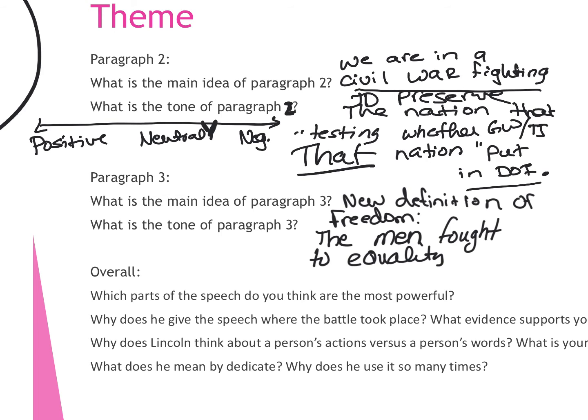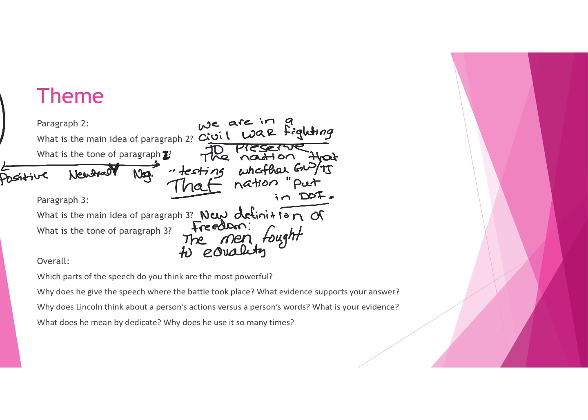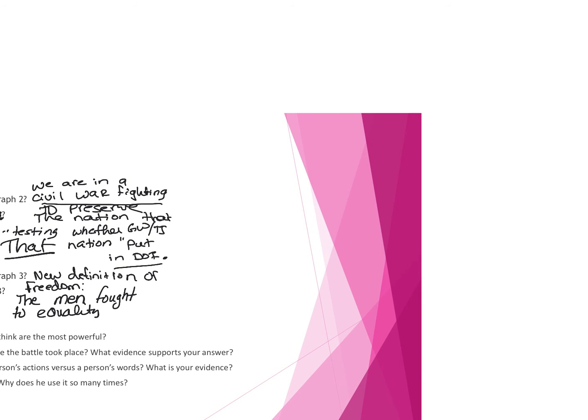Okay? All right, let's look at the tone. Are we looking at positive, negative, or let's do some vocabulary first. Tone of paragraph 3. Give me some vocabulary. Mournful. Dedicated. Grief. Dedicated, oh, dedicated is a good one.